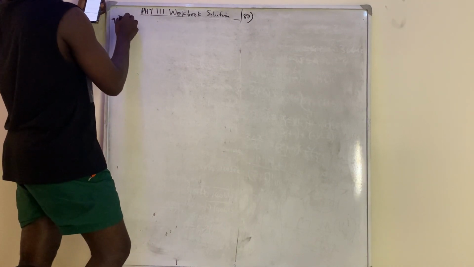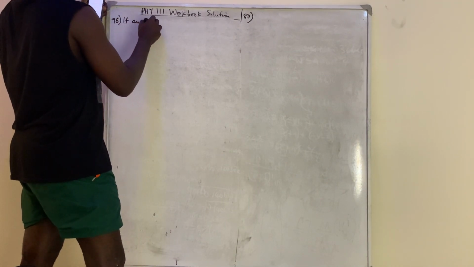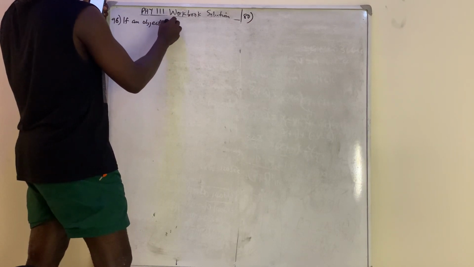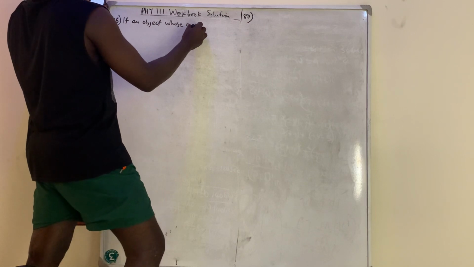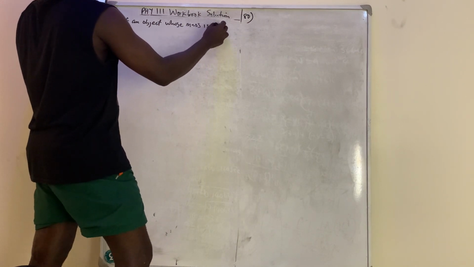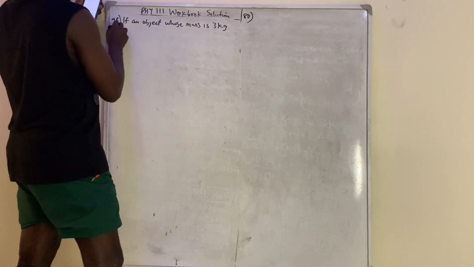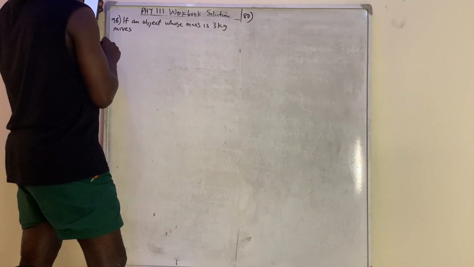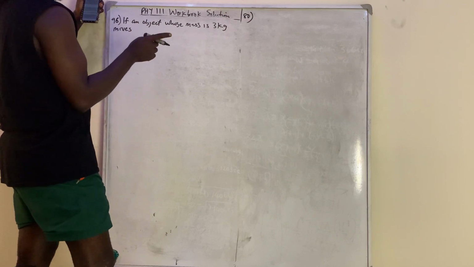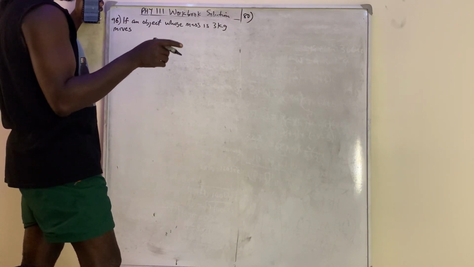Question number 96 said, if an object whose mass is 3 kg moves... Density of water is equal to what? 1 gram per cm cube, or 1000 kilogram per meter cube.